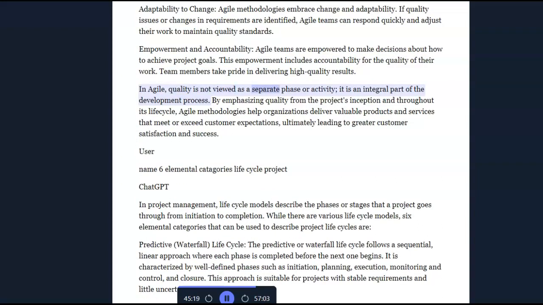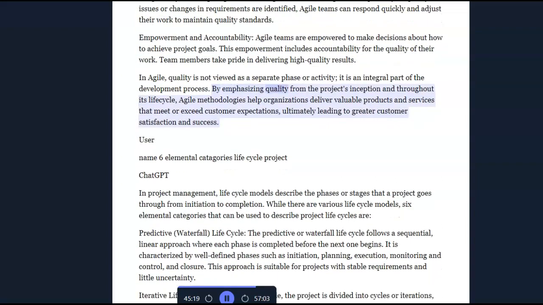In Agile, quality is not viewed as a separate phase or activity. It is an integral part of the development process. By emphasizing quality from the project's inception and throughout its lifecycle, Agile methodologies help organizations deliver valuable products and services that meet or exceed customer expectations, ultimately leading to greater customer satisfaction and success.